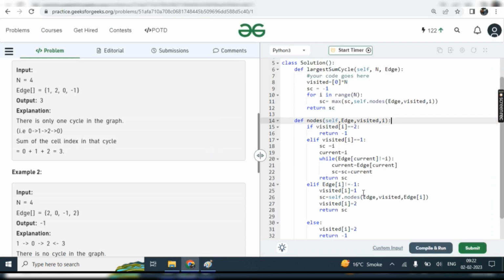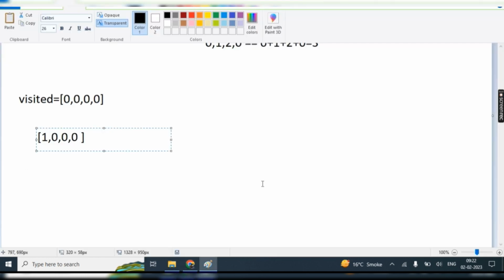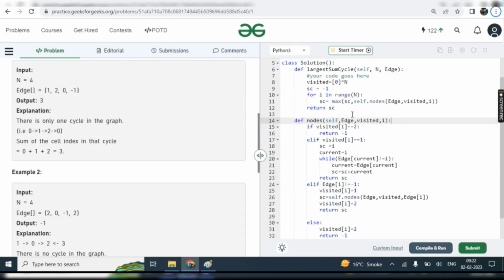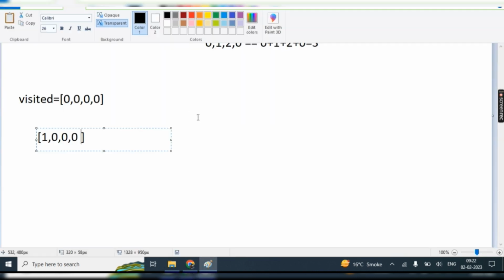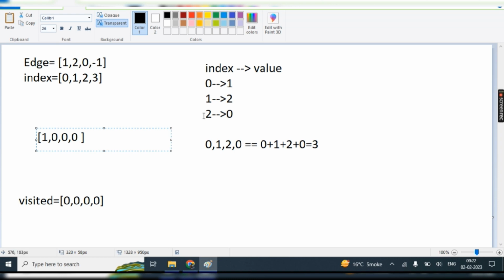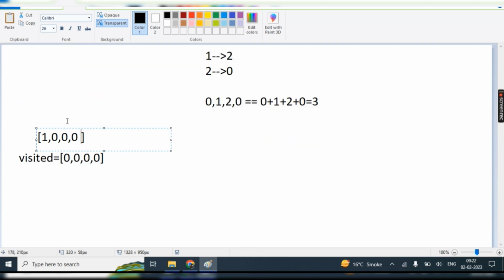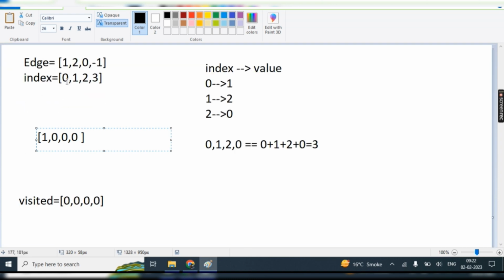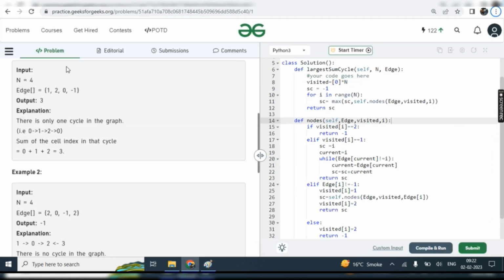Now again we'll check in this age whatever is there, and the updated visited. The age of 1 is nothing but whatever the value of age is here, 1, we are just putting that. So now we are checking for 1. As I said, we are getting from 0 to 1, 1 to 2. We started with index 0, then we get the value of this age, so it's 0 to 1.